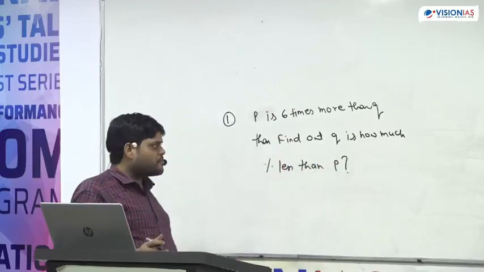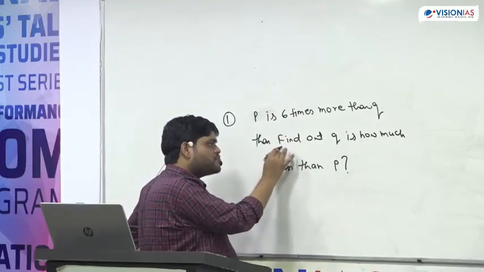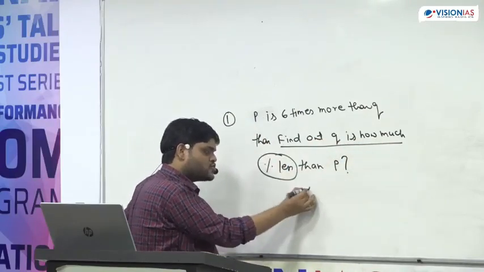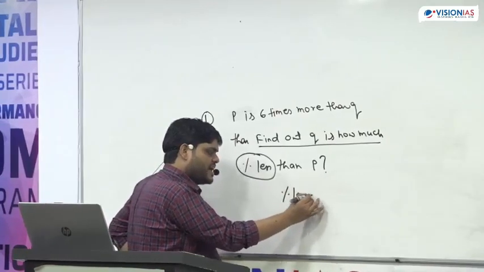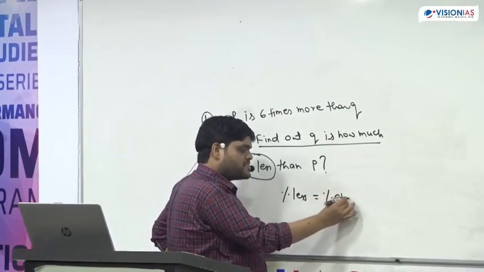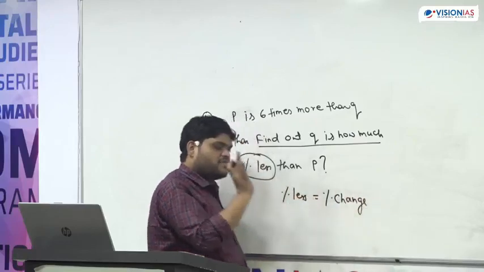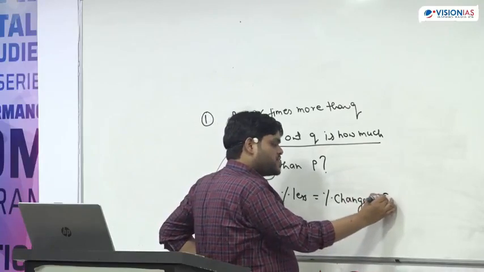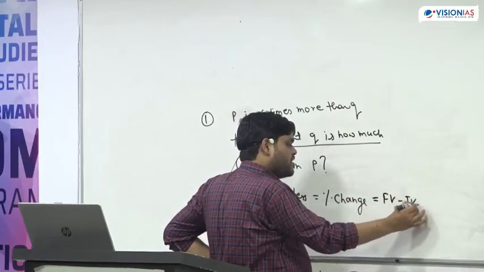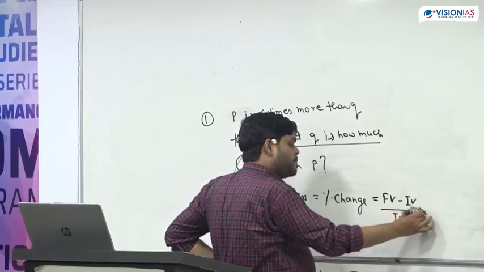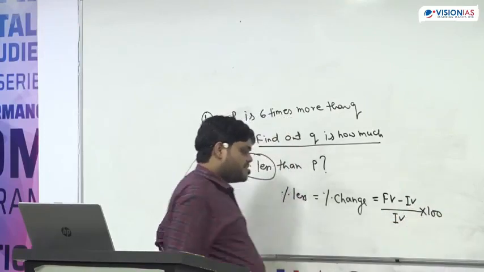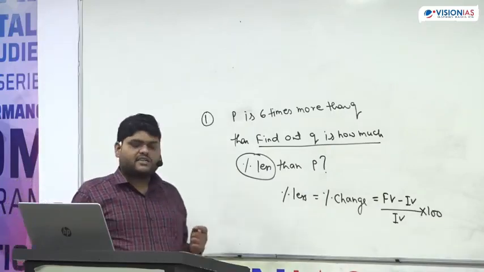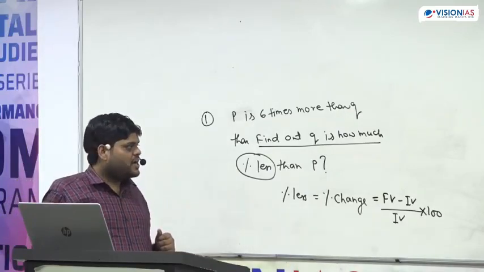First come to the question part. What is the question part? Find out Q is how much percent less. Now as soon as we see percent less, that means they are asking percent of change, and this is what we have discussed. Now we know the percent of change is final value minus initial value upon initial value into 100.